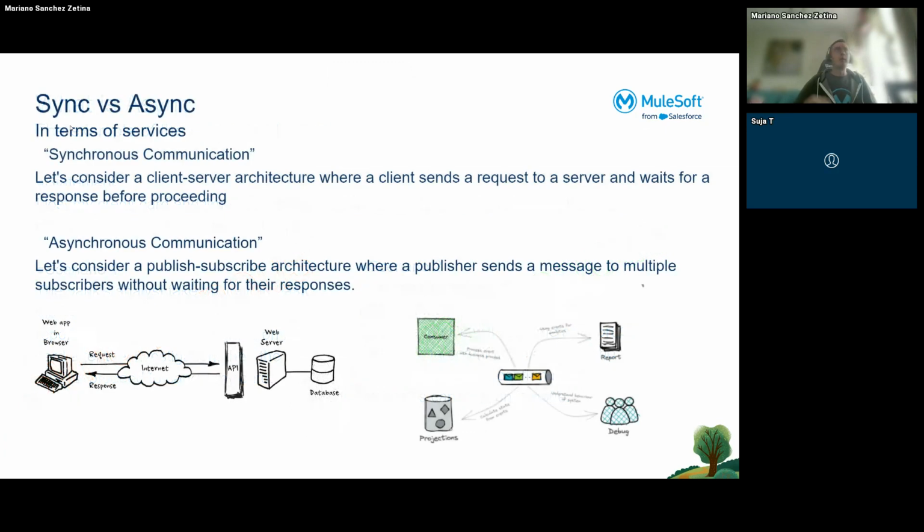Okay, now let's talk about synchronous and asynchronous in terms of services. In synchronous communication, let's consider the current client architecture, where a client sends a request to a server and then waits for the response before proceeding. So here we're talking about, for example, the most common use case, an API, right? I'm a person who wants to know the schedules of the flights, so I use my application and I try to get a response, right?